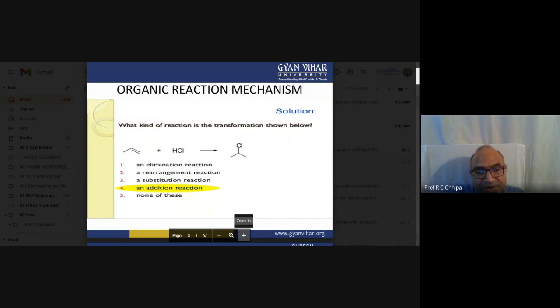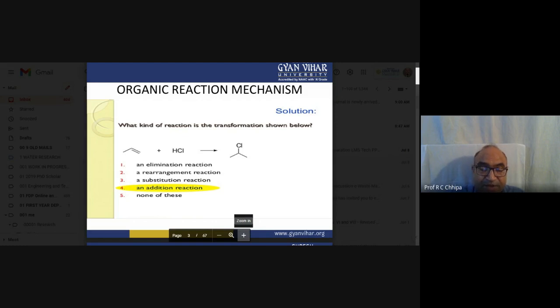No substitution, no elimination. Elimination means a small molecule is eliminated. Then there is the addition reaction, and particularly electrophilic addition reactions occur in the olefins. So how do we get such an answer?